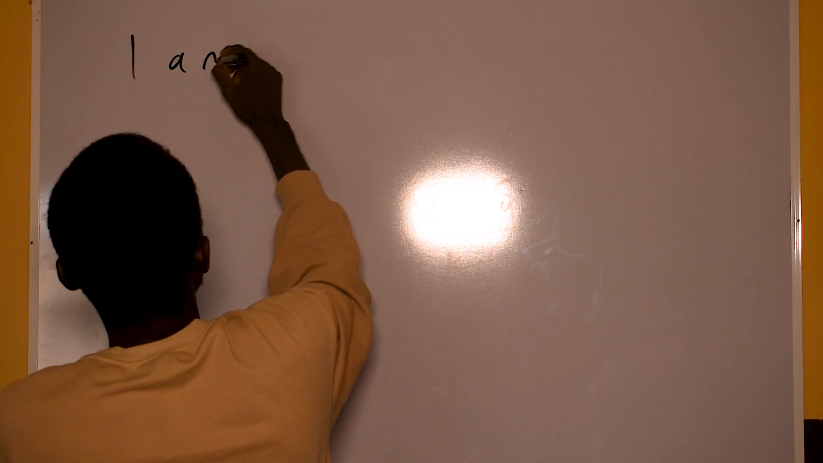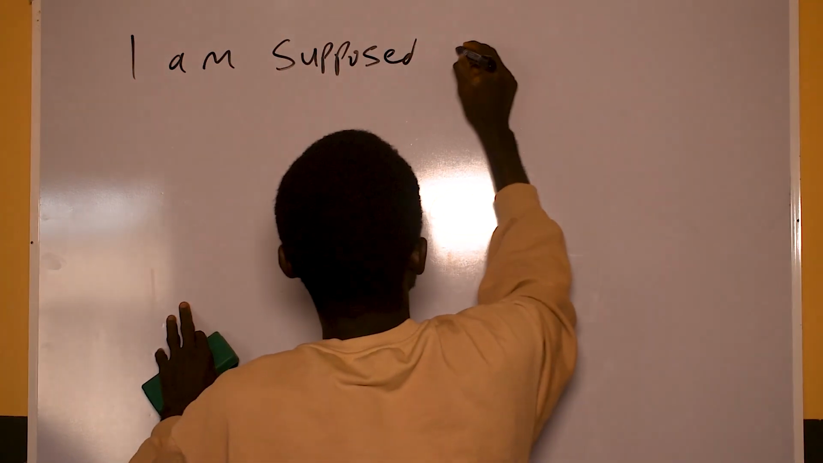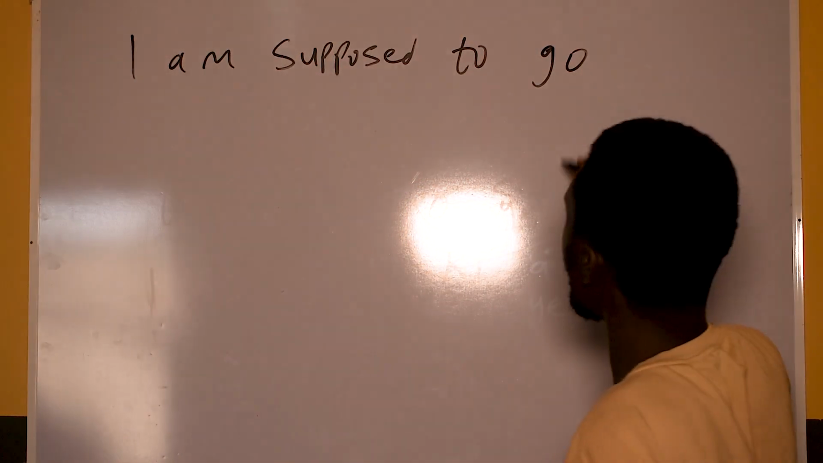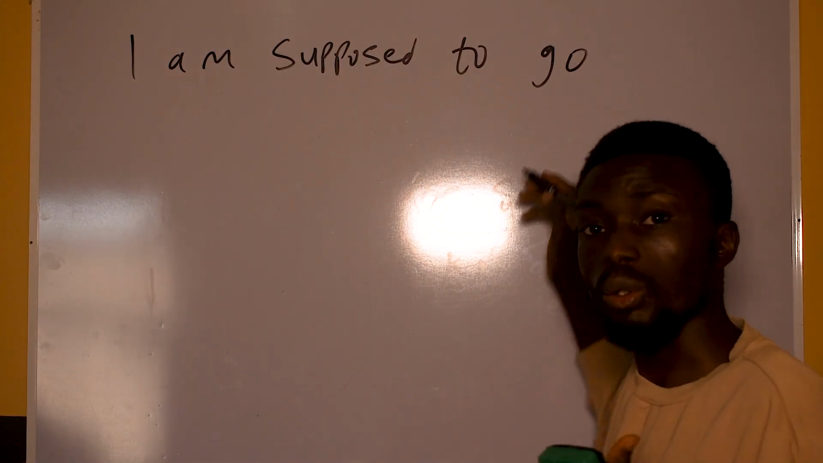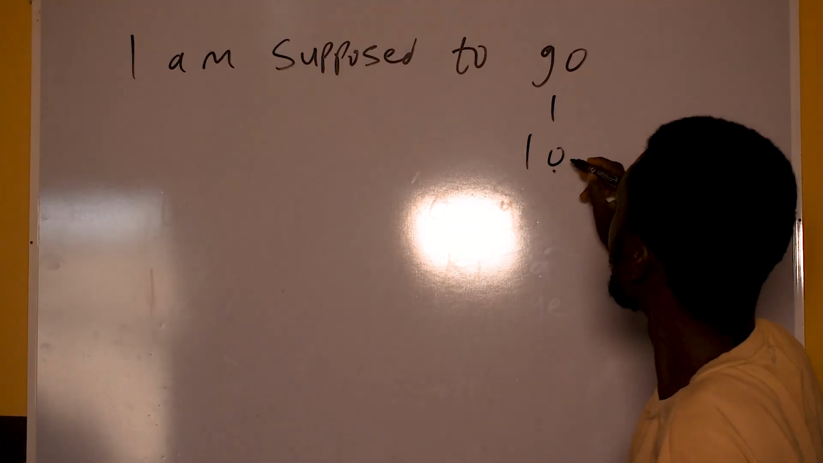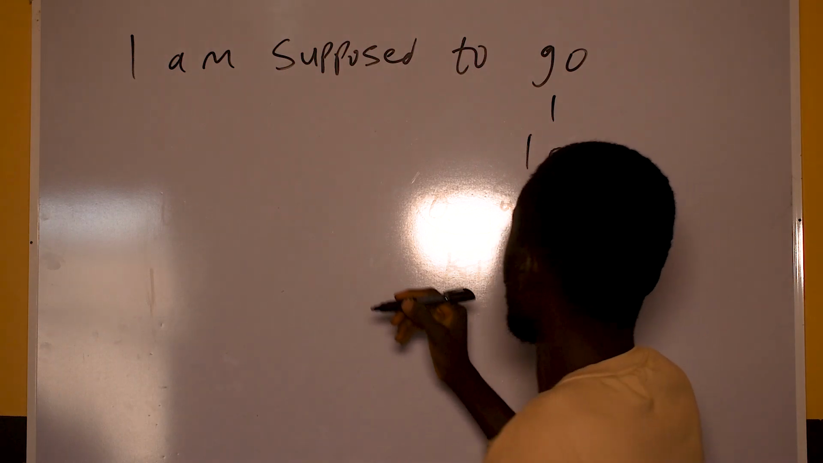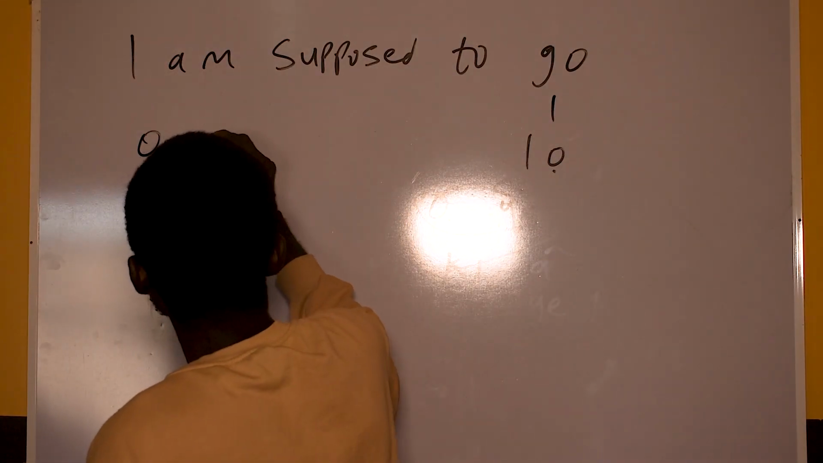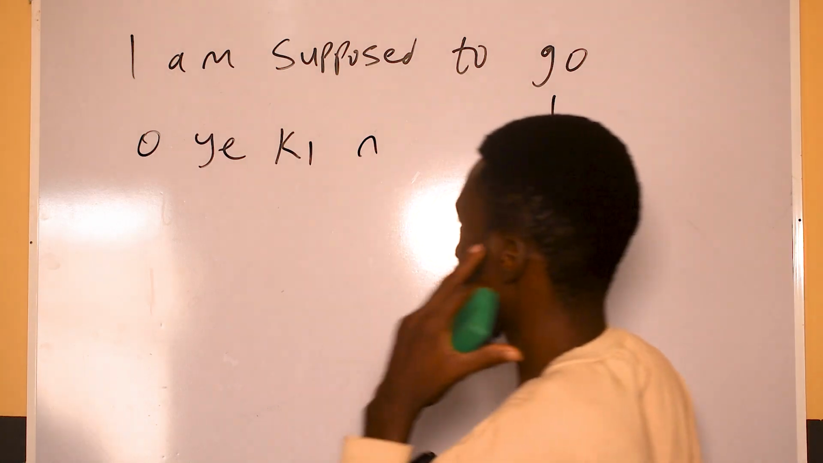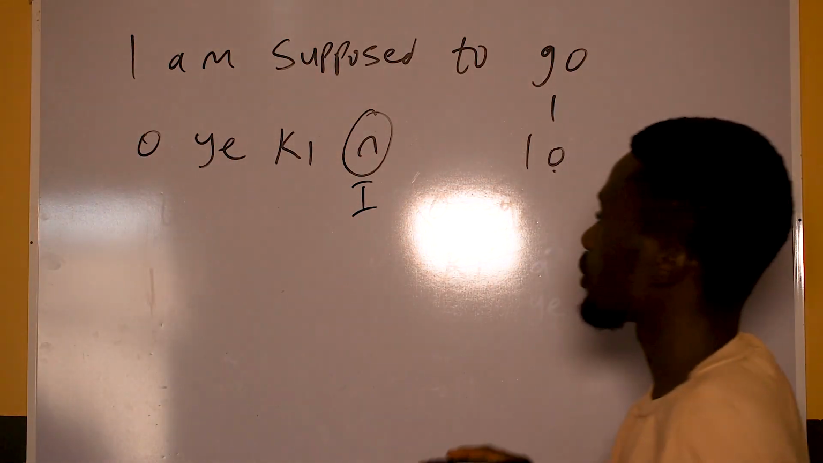I am supposed to go. Go in Yoruba is lo. Lo. Go in Yoruba is lo. And then what happens is that it will turn to oyeki mo lo. This mo just represents I.